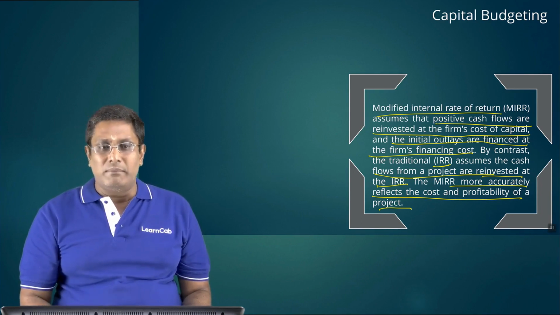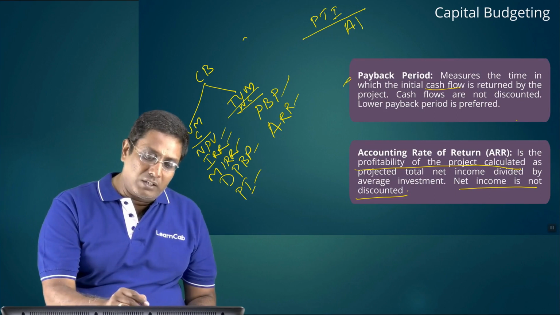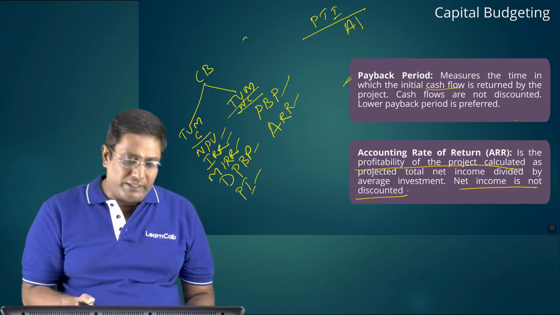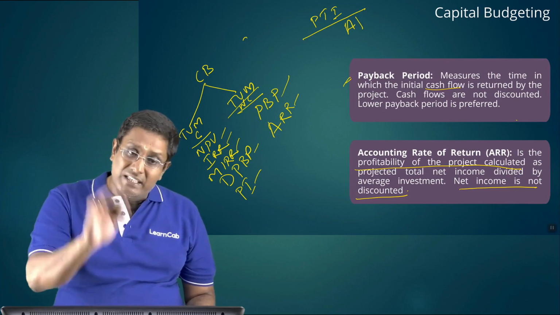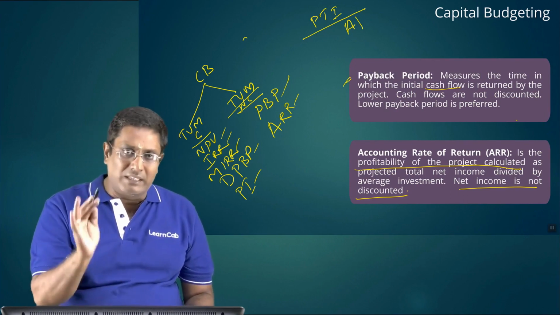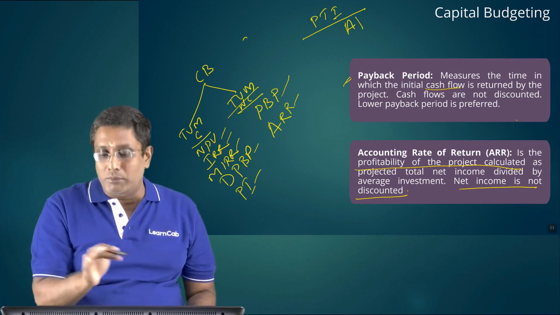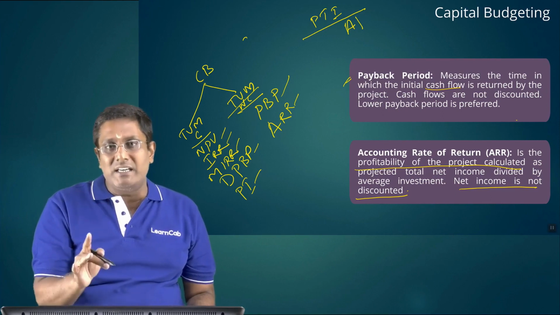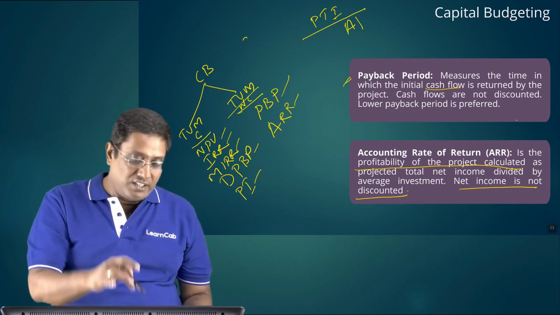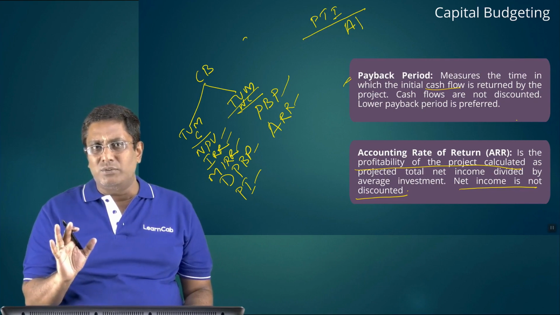Hope you remember. So I am repeating it once again here, students. These are all time value of money not considered: payback period and accounting rate of return, or sometimes they call it annual rate of return. And time value of money considered ones are net present value, internal rate of return, modified internal rate of return or marginal internal rate of return, or discounted payback period. Discounted payback period is discounted. Payback period generally does not consider time value of money, but discounted payback period considers time value of money. Then profitability index. Hope the concepts of capital budgeting techniques are clear, students.